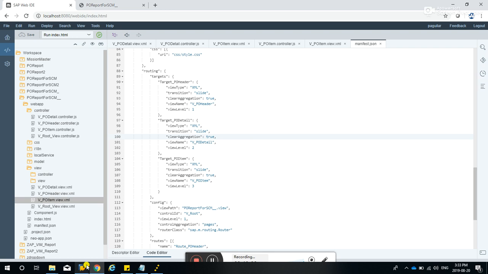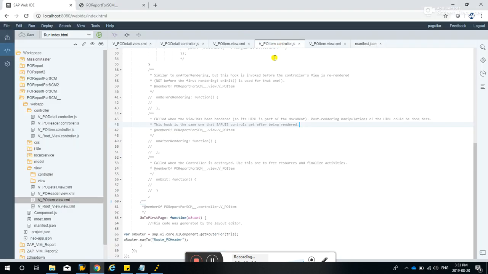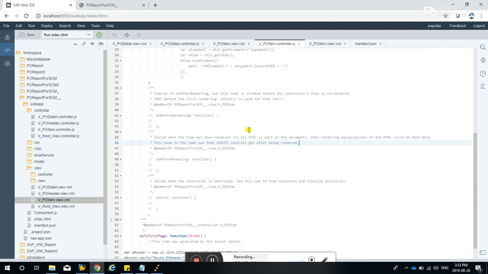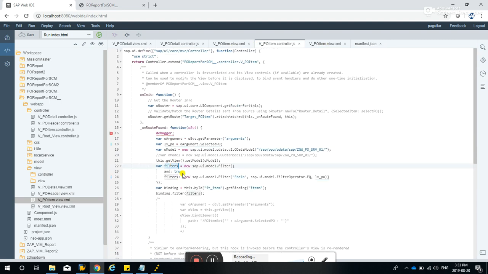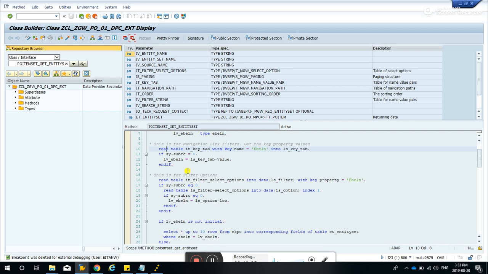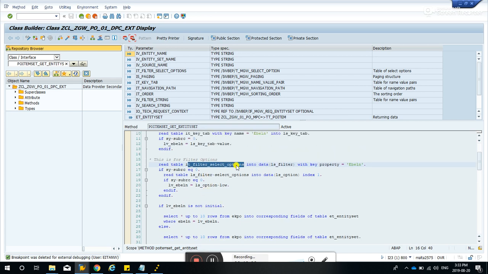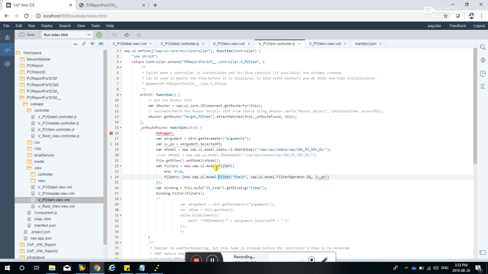And let's go back to that filter. VPO item. Yep, this is the one. Filter. If we use this filter function, if you can see here, filter, this part of the code, IT filter select options, will be filled. Okay, so you can self-study this one, and you will see that this is a very useful feature of Web IDE.